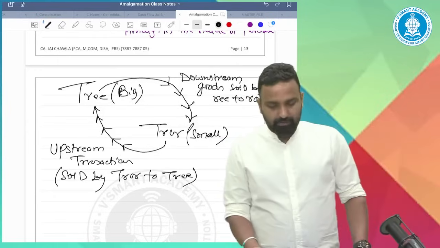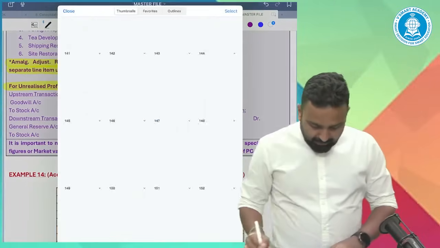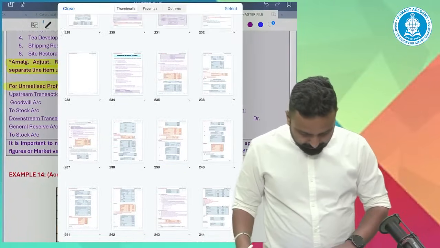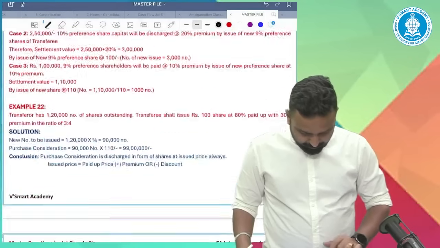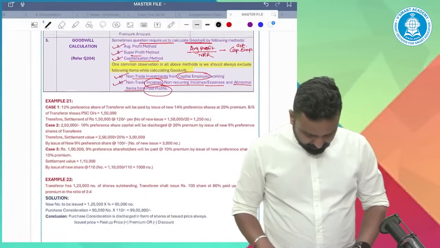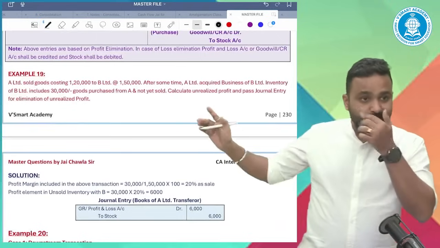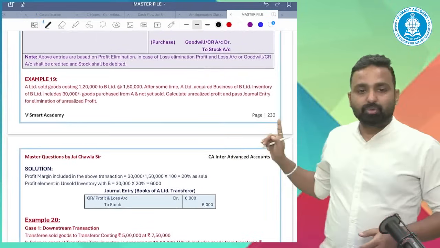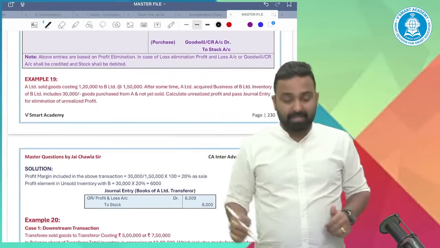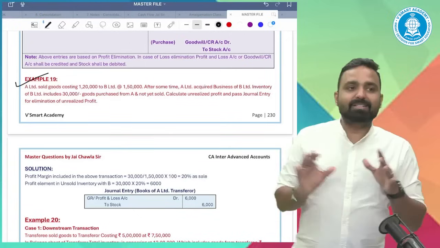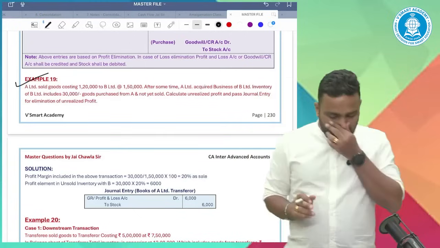All right. Now, with the help of some examples, I will discuss. So come here, it's page number 230, Example 19.